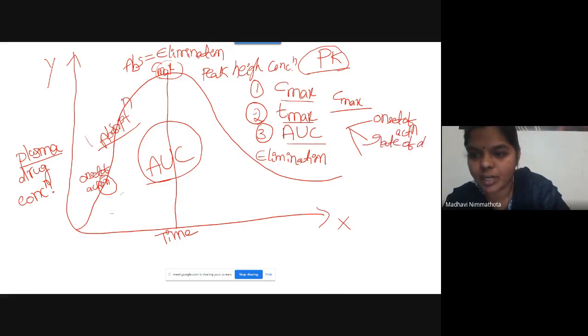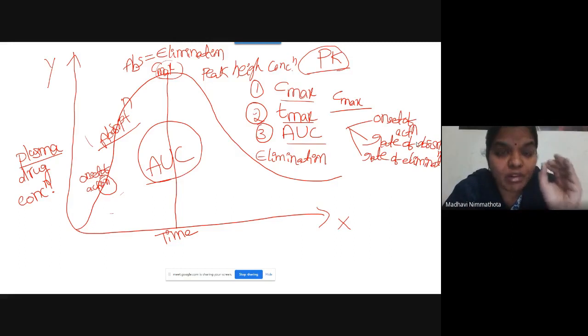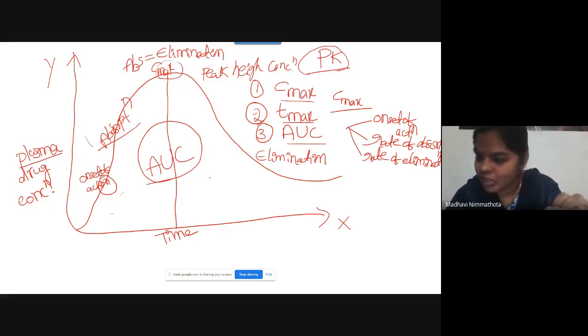By knowing the exact Cmax of the drug, you can find out the onset of action of the drug, the rate of elimination of the drug, and the rate of absorption of the drug. See how important the Cmax is.